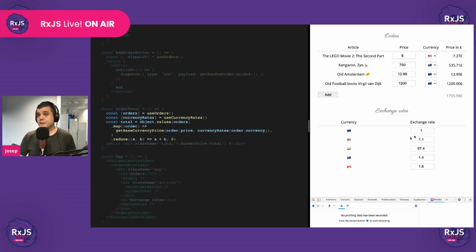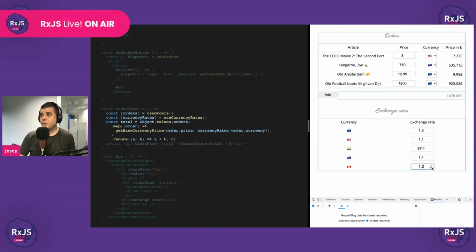So now this works. And it gets updated. But let's see what happens when we update a currency that is not being used inside the order lines, like the Canadian dollar, right? Well, this component is being re-rendered.